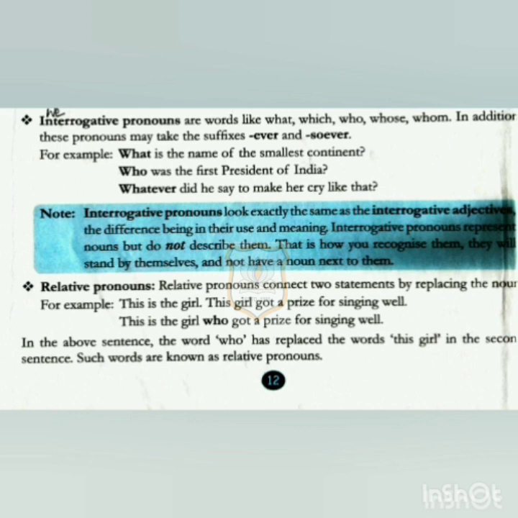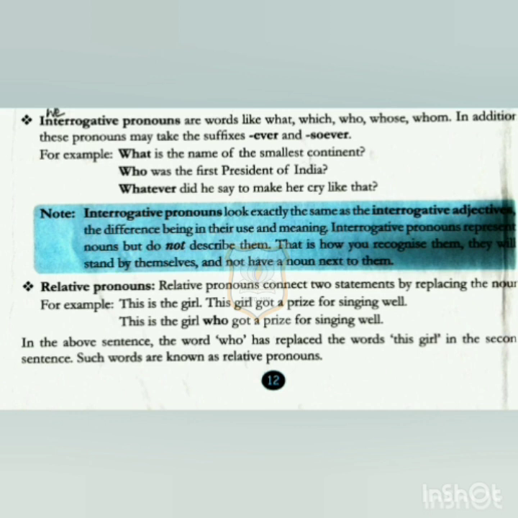This is the girl. This girl got a prize for singing well. The first statement is, this is the girl. And the second statement is, this girl got a prize for singing well. In both sentences the subject and the noun are given. So we have to connect the two statements by replacing the noun. What is the noun here? Here the noun is this girl. So, this is the girl who got a prize for singing well.